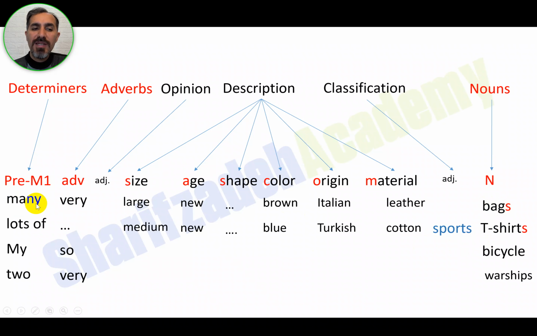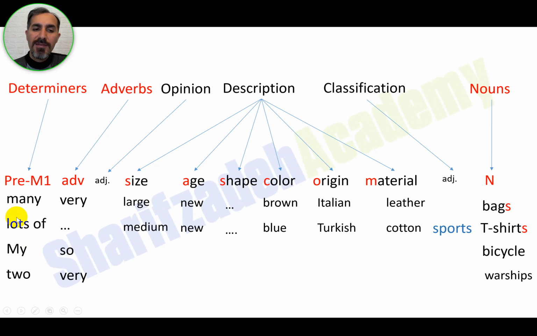This means that if we have many here, we should have a plural noun at the end. If we have each or every here, we should have a singular noun, something like a bicycle, a book, a student. If we have lots of here, we can have a plural noun or a non-count noun. For example, sugar here, or t-shirts, bicycles, warships.